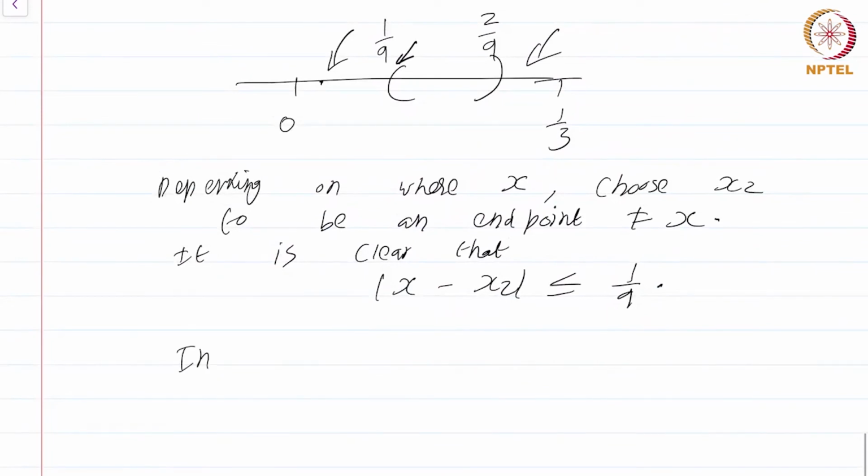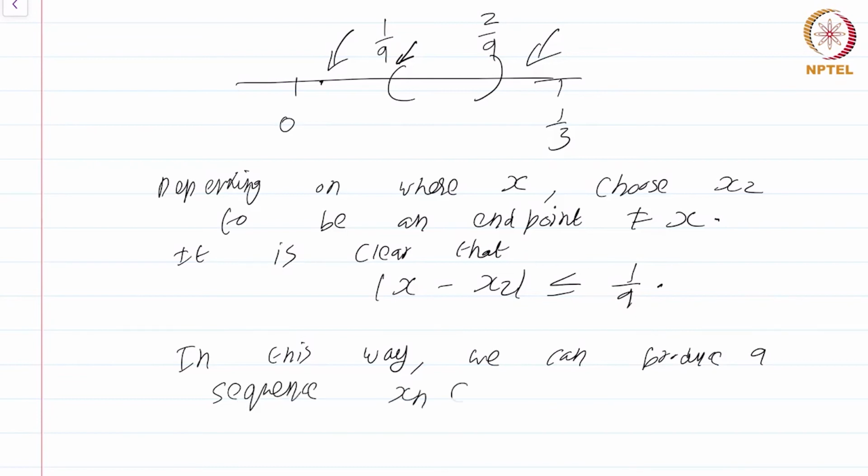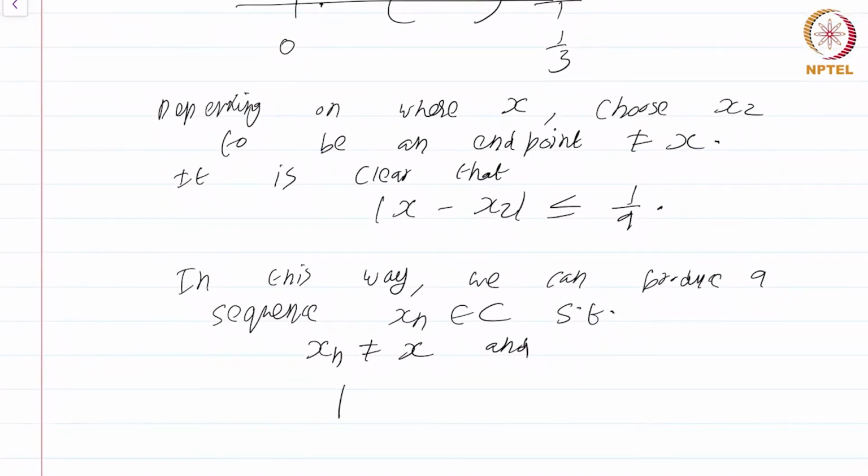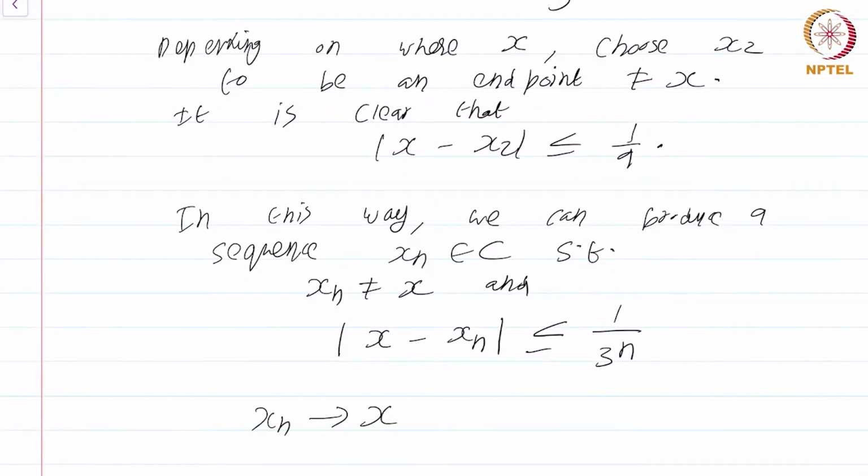In this way, we can produce a sequence xn in C, which are actually all endpoints, such that xn is never equal to x and mod x minus xn is less than or equal to 1 by 3 power n. In short, xn's converge to x. So we have found this sequence xn in C such that xn is never equal to x and mod x minus xn is always less than or equal to 1 by 3 power n, which is just saying that xn converges to x.